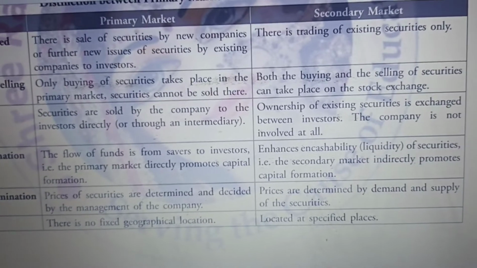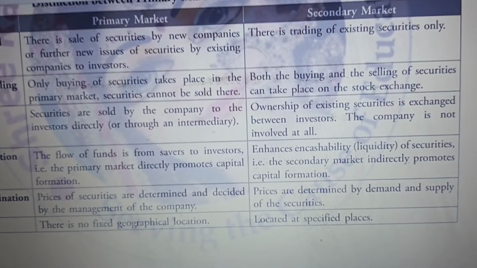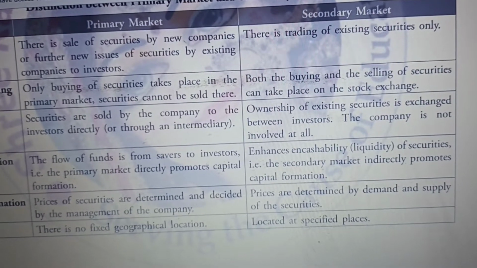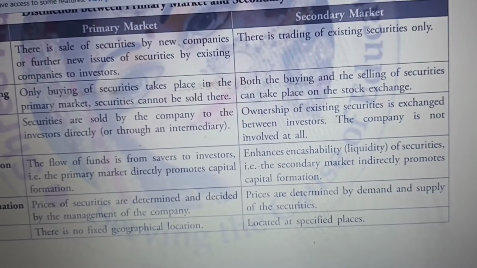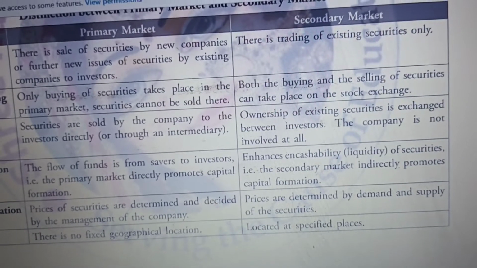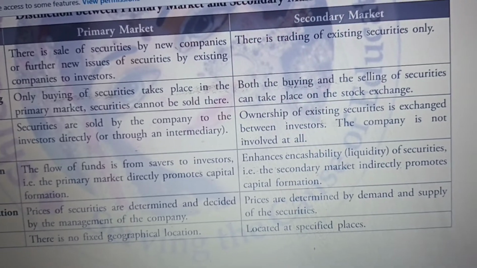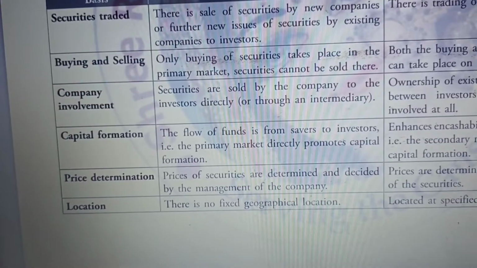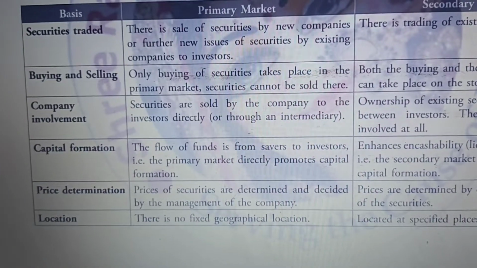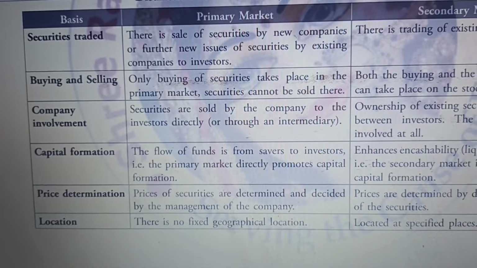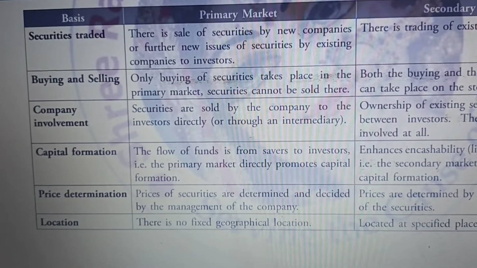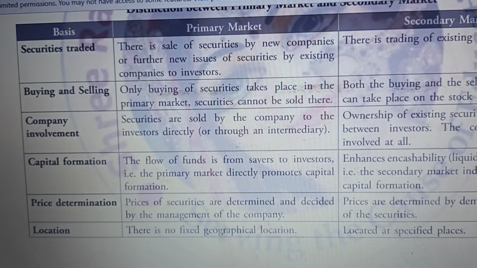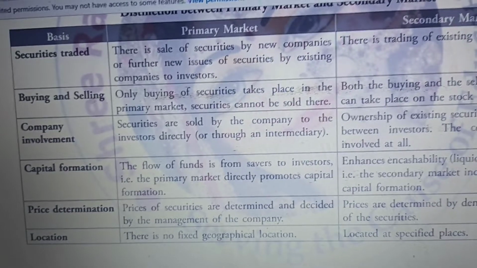Whereas when we talk about secondary market, here both buying and selling of securities take place on the stock exchange, because it is between investor and investor. An investor who has already purchased from the primary market now disinvests or sells the security in the secondary market with the help of the stock exchange. Then the company involvement. In the primary market, securities are sold by the company to the investor. Directly, the company sells the securities to the investor or with the help of an intermediary or the issue house.